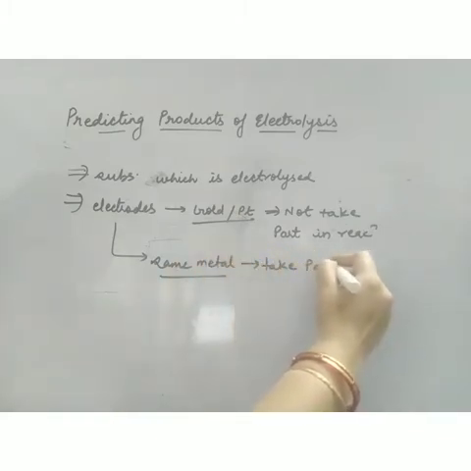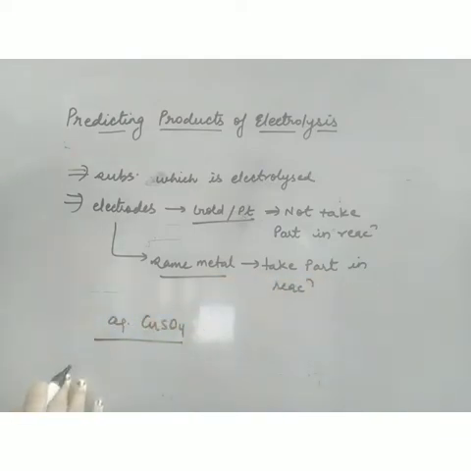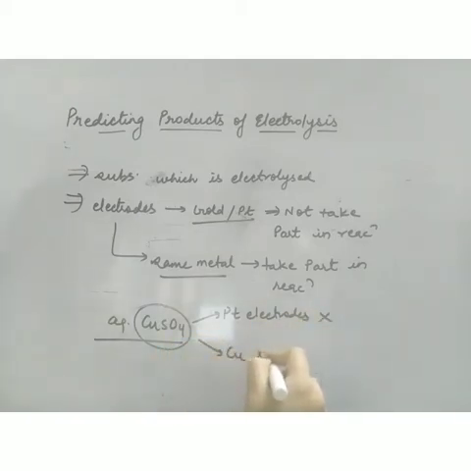For example, suppose I am electrolyzing aqueous copper sulfate. If I take platinum electrodes, the copper sulfate will be electrolyzed and the electrodes will not take part in the reaction. But if I take copper rods here, the copper rods will take part in the reaction. They themselves will get oxidized or reduced. So what products will be obtained depends upon the nature of the substance and the nature of electrodes.